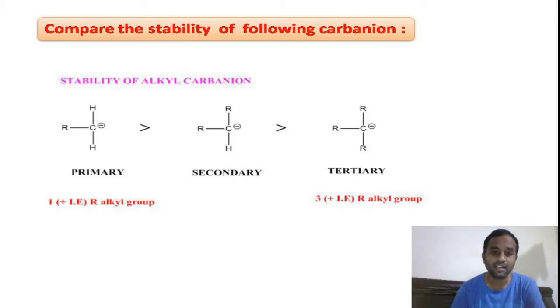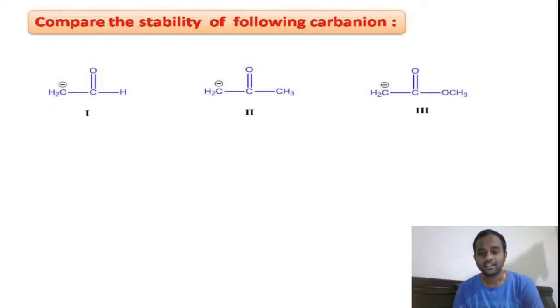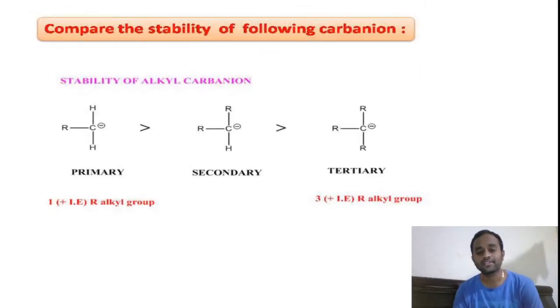Whereas in the case of the primary alkyl carbon anion, only one plus I group is there. Here also there is no charge dispersion, but compared to the tertiary alkyl carbon anion, in the case of the primary alkyl carbon anion, the charge has increased to a lesser extent. So therefore it is a somewhat more stable carbon anion compared to the tertiary carbon anion. Right? In this way, we can say that the stability of a primary carbon anion is more compared to the secondary, compared to the tertiary. This is the order of stability of alkyl carbon anions.